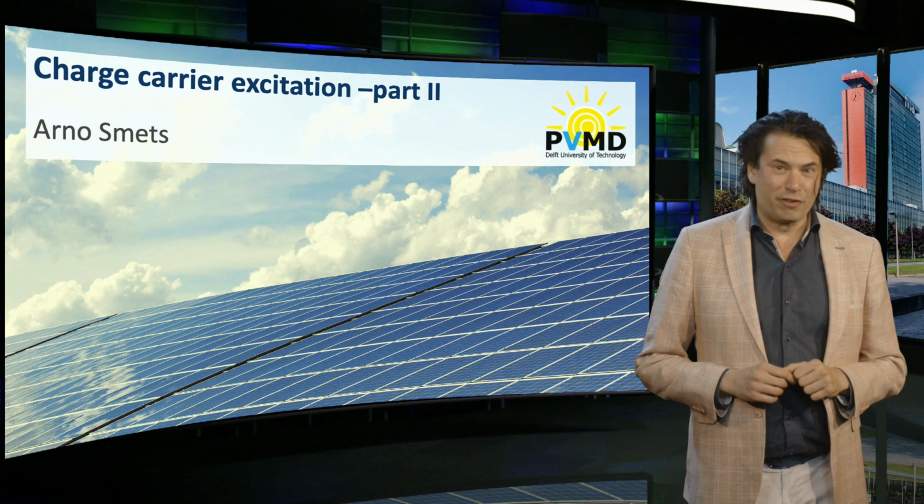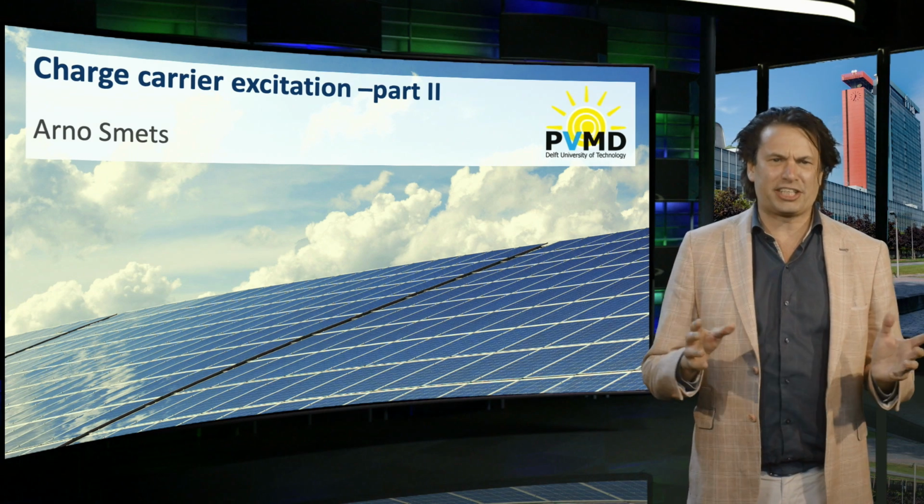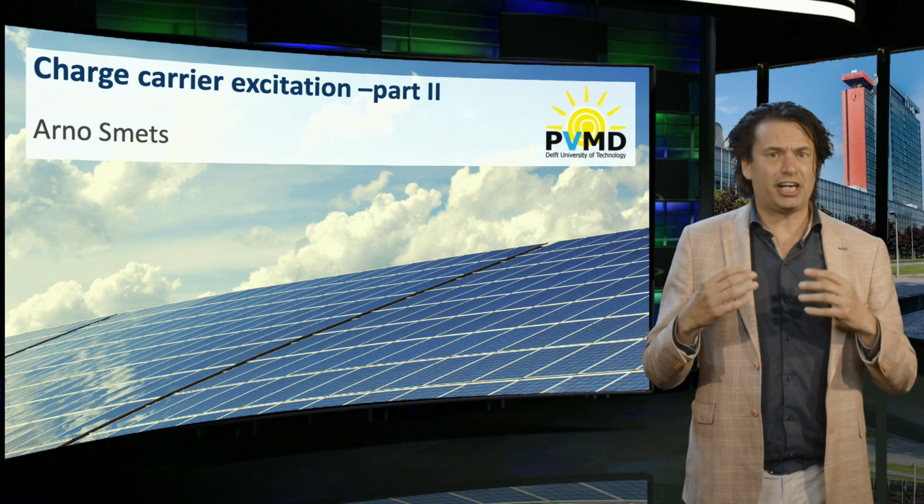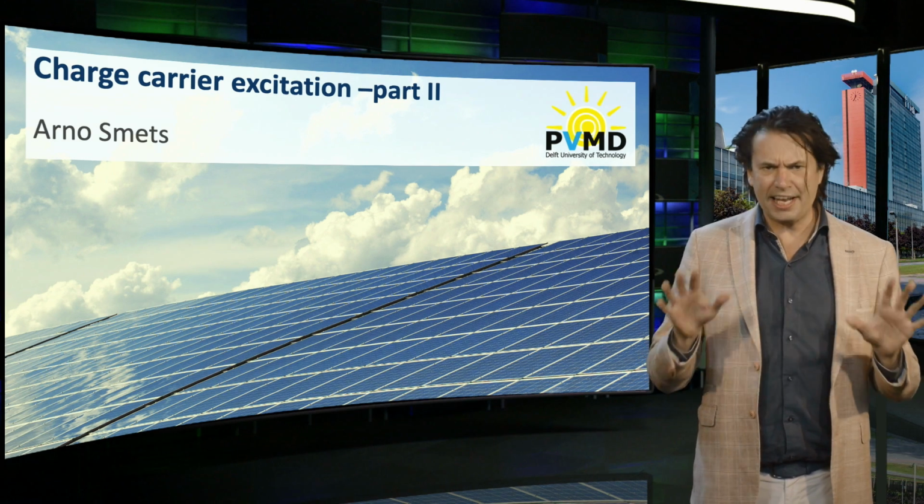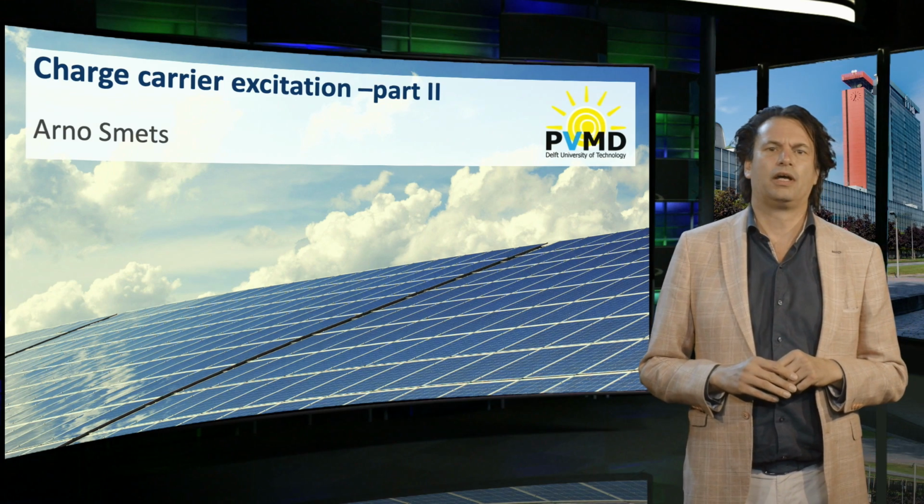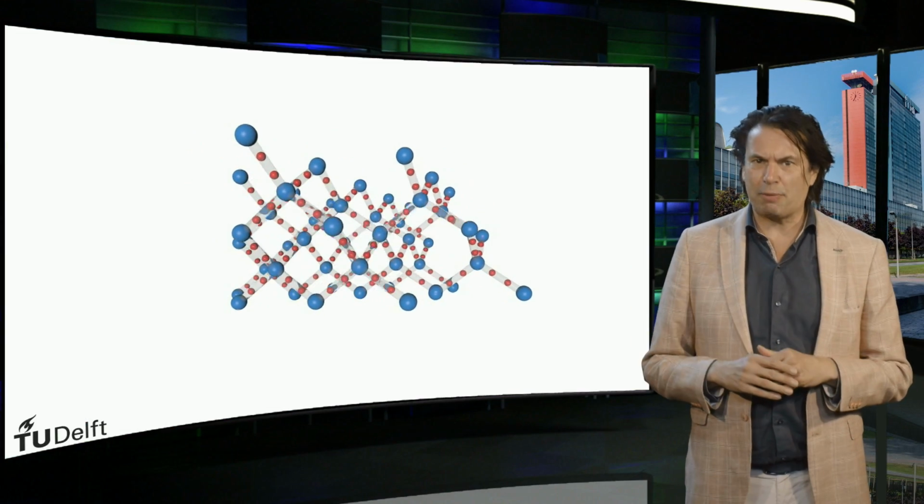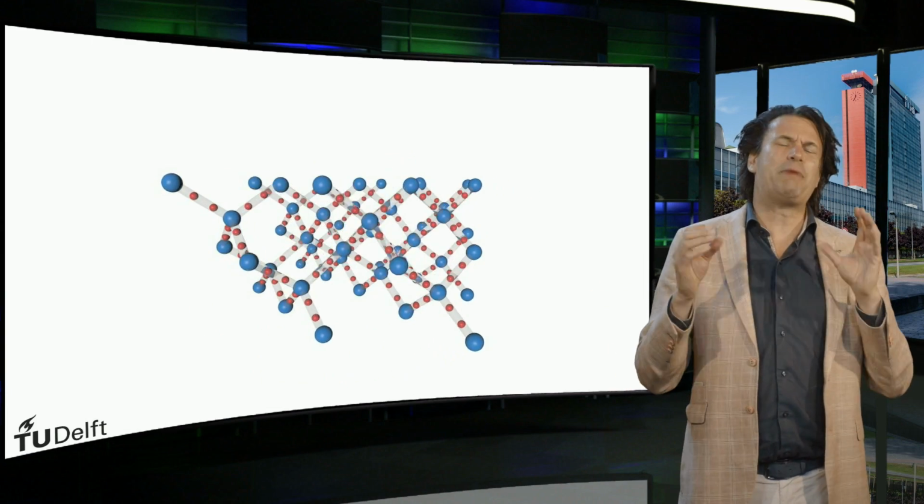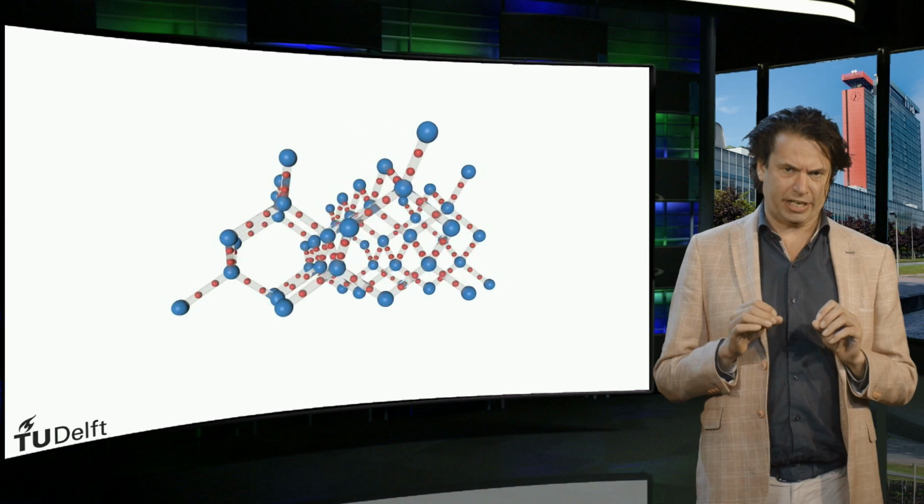As discussed in the first video lecture on charge carrier excitation, this week we will focus on the behavior of the charge carriers, electrons and holes, in a semiconductor. We will use the semiconductor material silicon as an example. And again, we will make a drastic simplification.